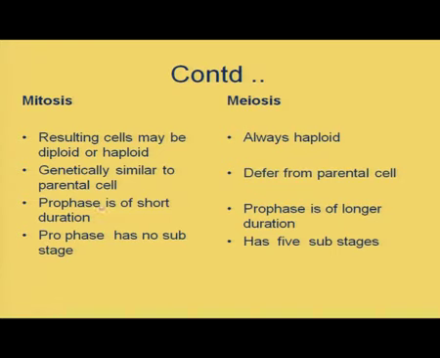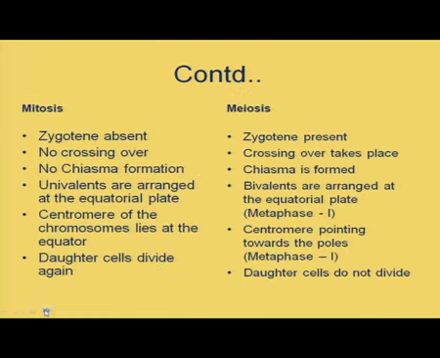Here you can see the prophase is of short duration, but in meiosis it is a long prophase with so many substages, 5 substages. There is no substage in the mitosis prophase, but in meiosis prophase I has 5 different substages. So, it is a long stage.